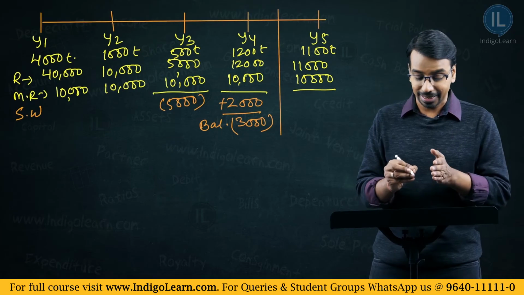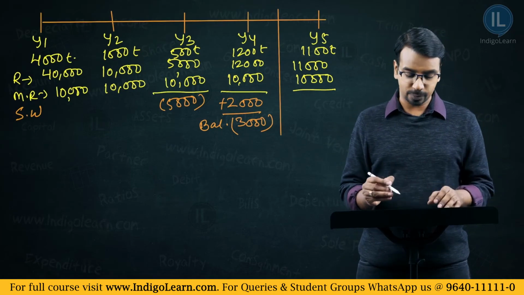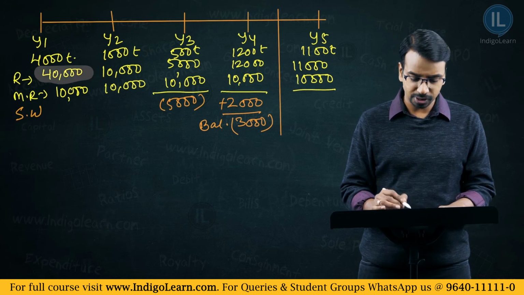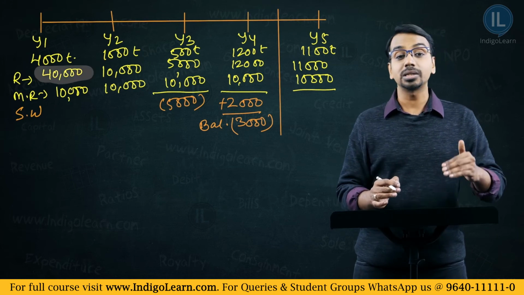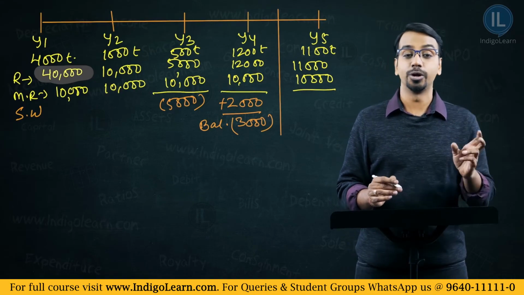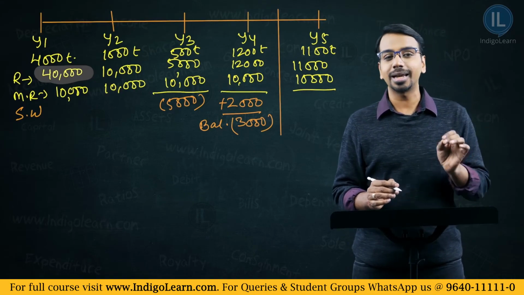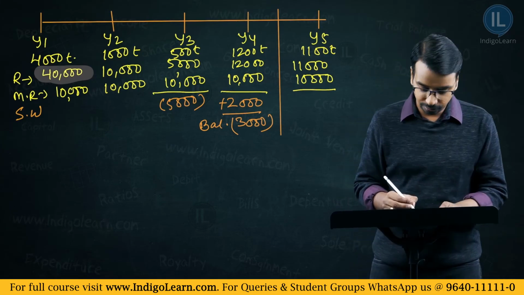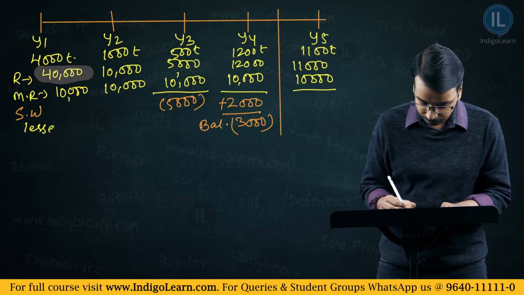So, what will happen? Let's say in year 1, how much is royalty that is payable? For 4,000 tons at 10 rupees, the royalty computed is 40,000, minimum rent is 10,000, but because the actual royalty is higher, the lessee will pay the higher amount. So, the first entry will be to recognize this royalty as an expenditure. So, what will be the entry for that? You will have, let's say this is the lessee's book.